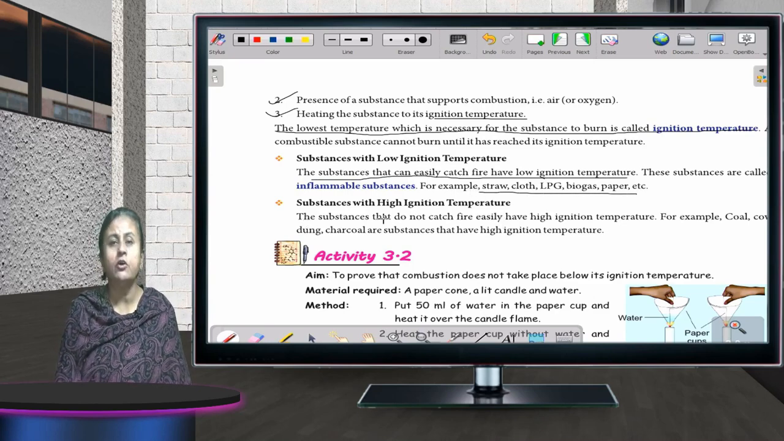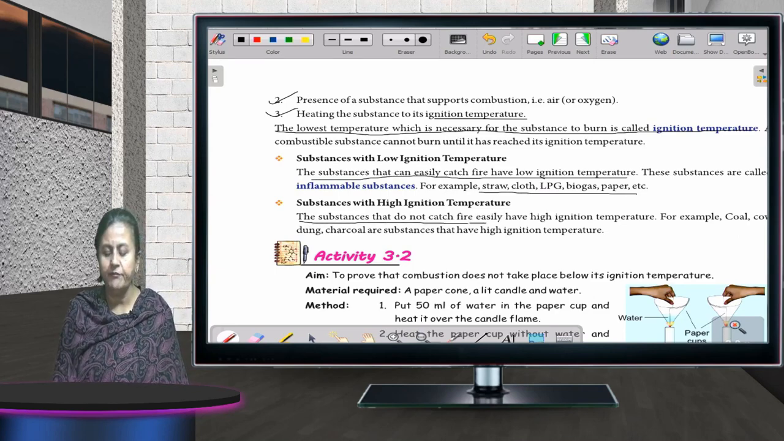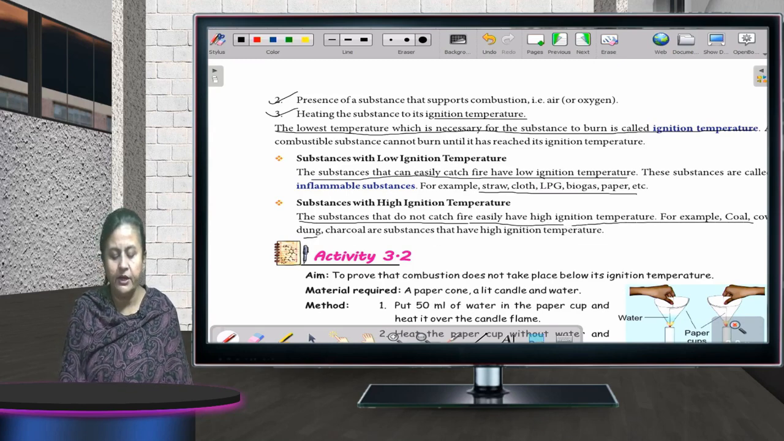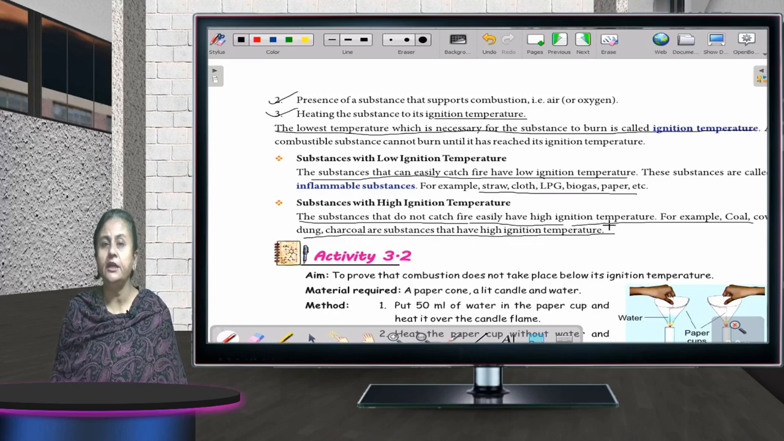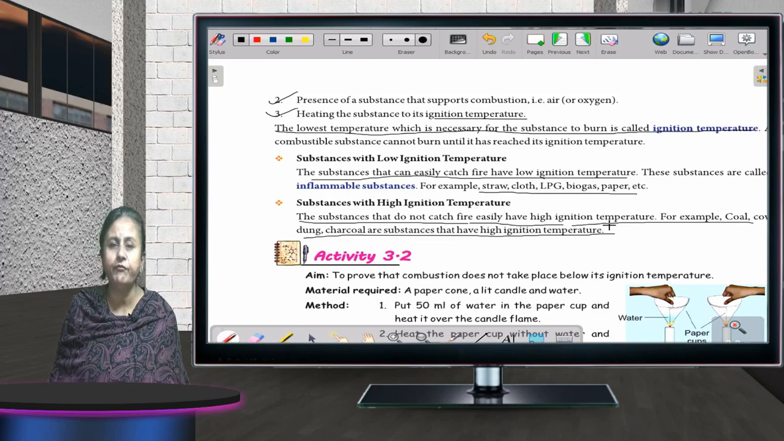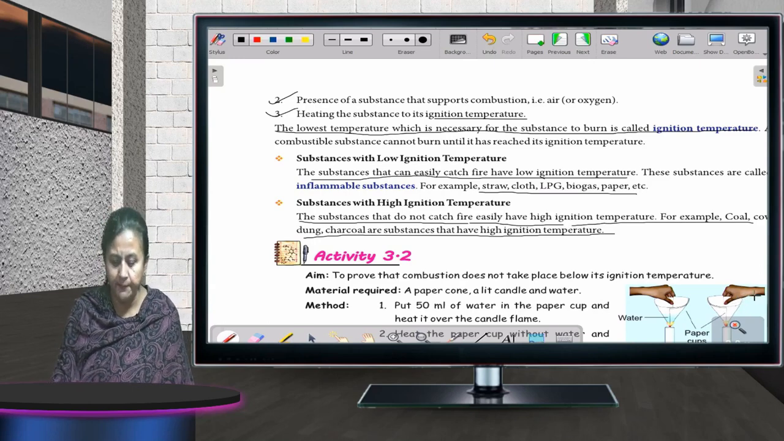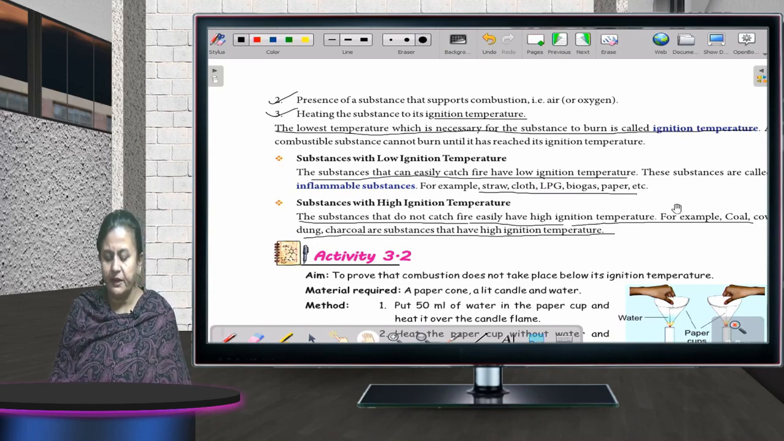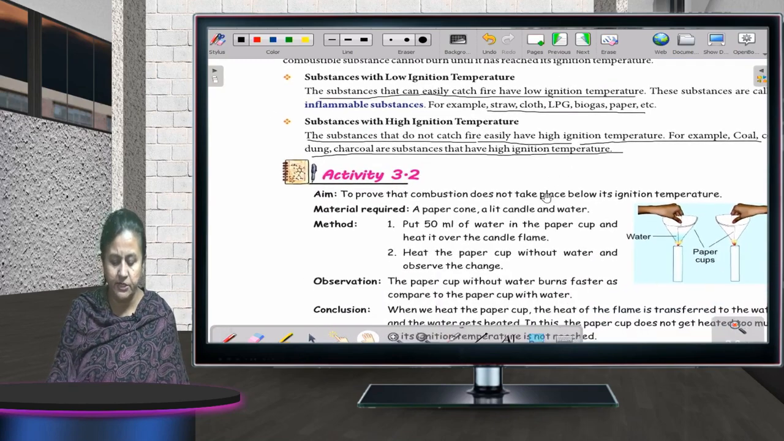Whereas if I talk about high ignition temperatures, the substances that do not catch fire very easily and have high ignition temperature, for example coal, cow dung, charcoal, are substances that have high ignition temperature. Children, even different substances, they have got different ignition temperature. Everything does not burn on a specific temperature only. Okay. Now there are different activities which have been given to prove that combustion does not take place below its ignition temperature. You can just go through it. There's nothing much to explain in it.